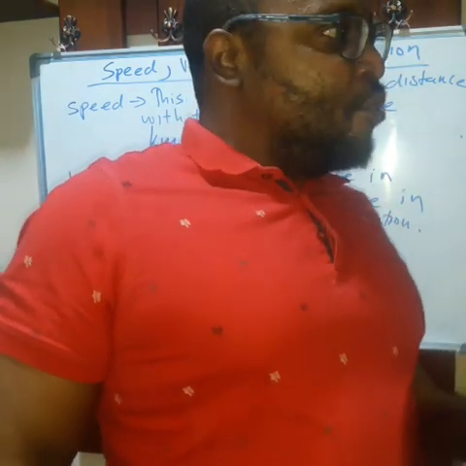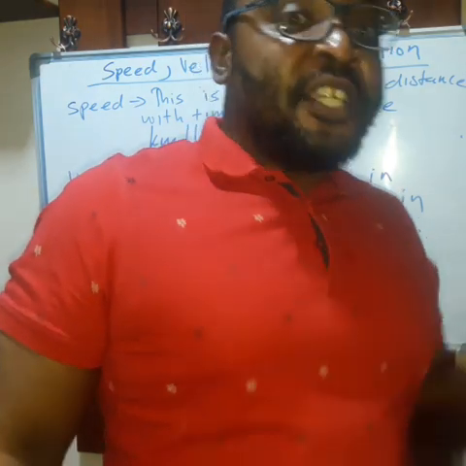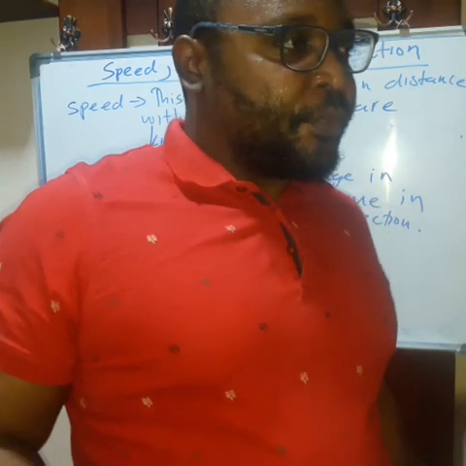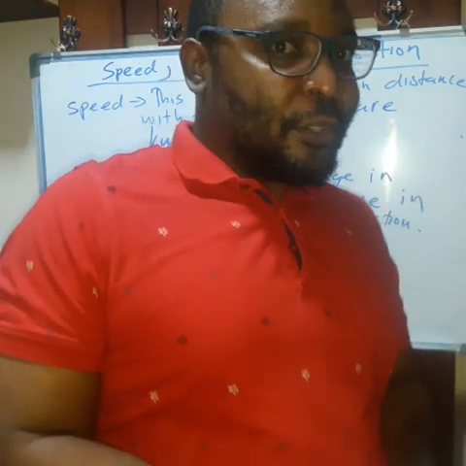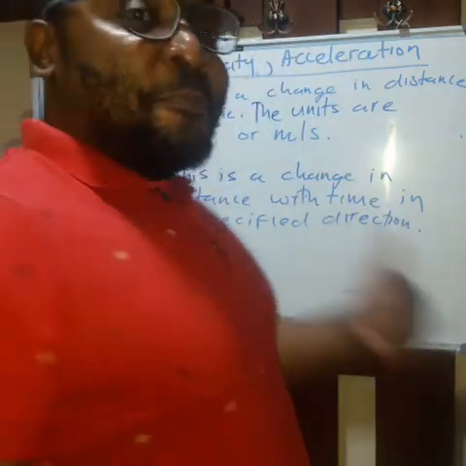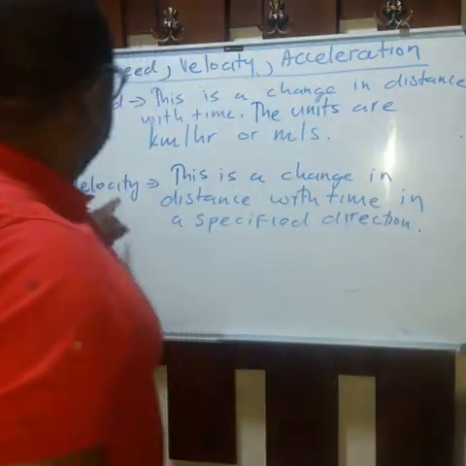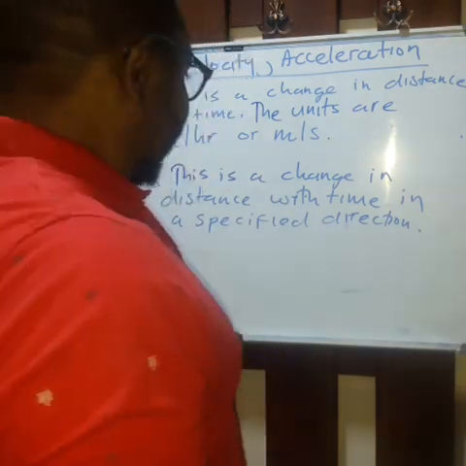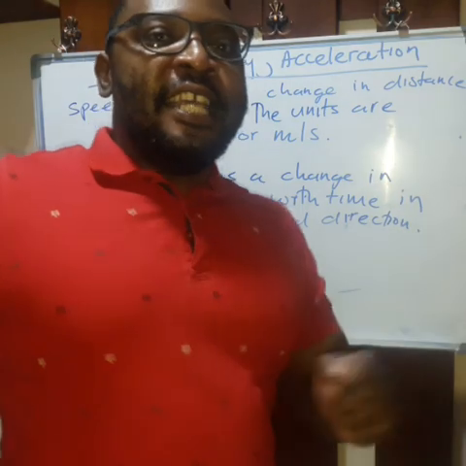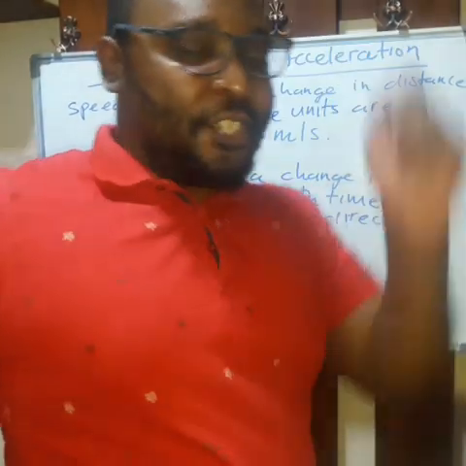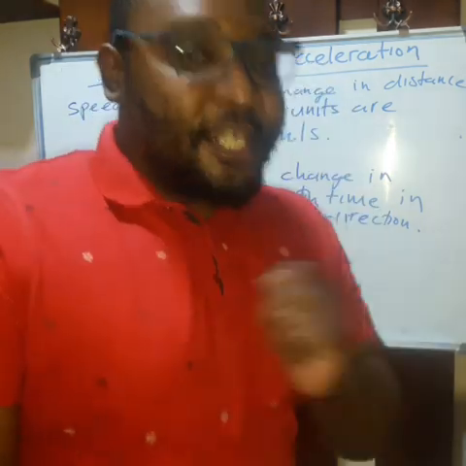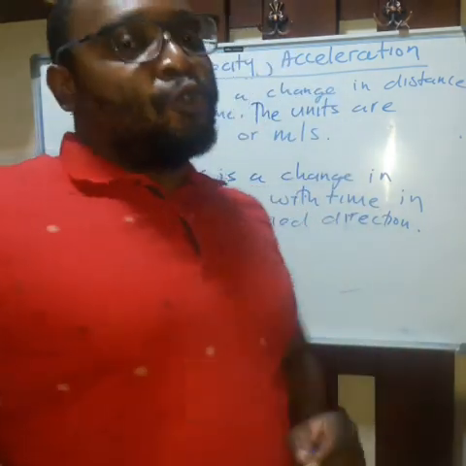But when I say I was moving at 30 kilometers per hour, without any inclusion of direction, then we are not talking about velocity. So, the specific terms given to velocity and speed respectively are, velocity is a vector and speed is a scalar. A vector is anything that has got quantity and direction. And a scalar is anything that has got only quantity. So you must take note of that.